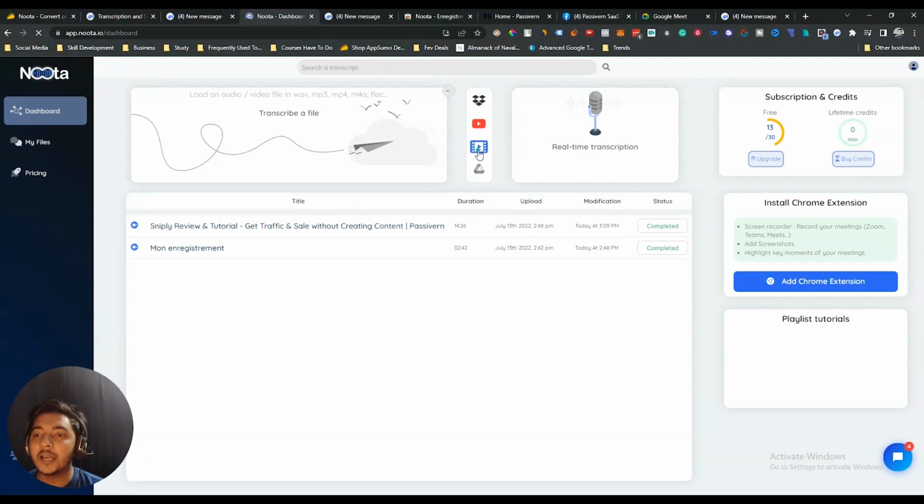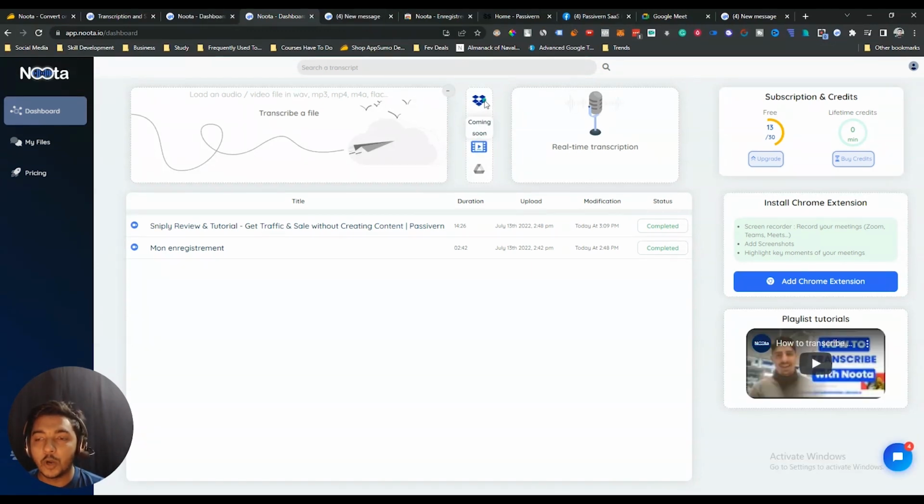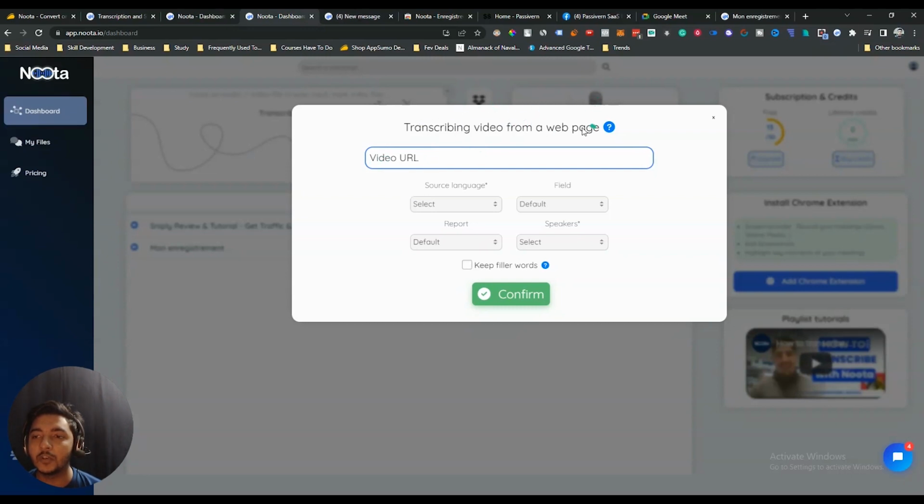And similarly, there is another option. See, they have Dropbox and they have Google Drive. Dropbox and Google Drive options will be available soon. That means if any of your videos is hosted on Dropbox or Google Drive, then you can also get the transcription of this video. And let's say any video that is not hosted on YouTube, that is hosted on any other platform or in any other software or on any other web page, you can transcribe the video also in this case. So these are the things, guys.